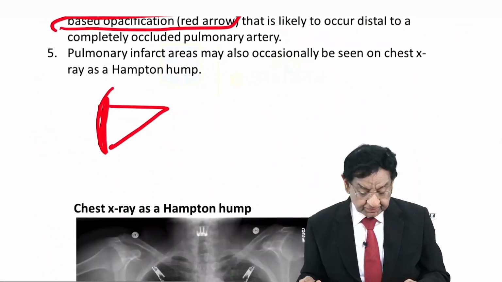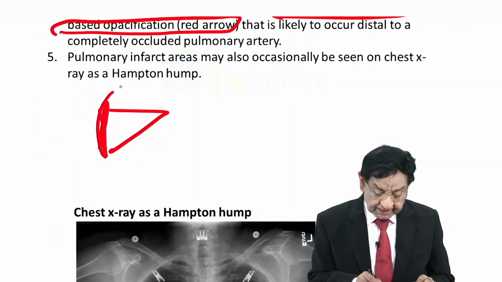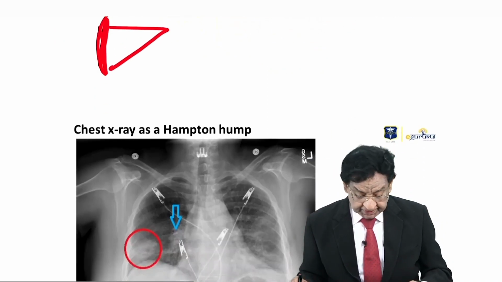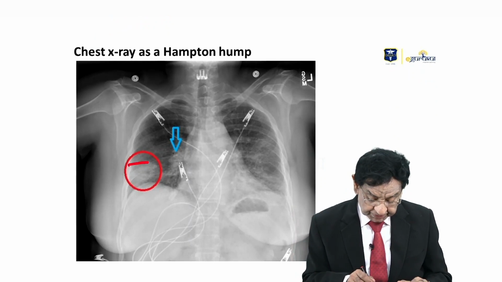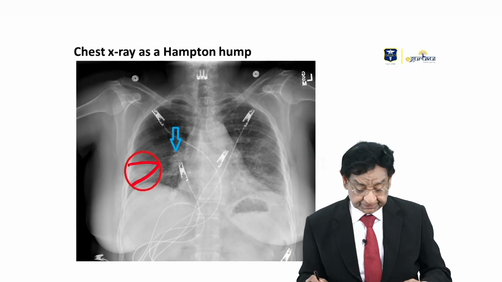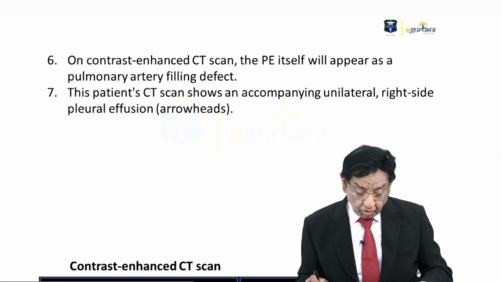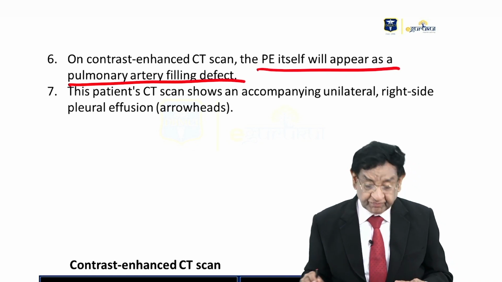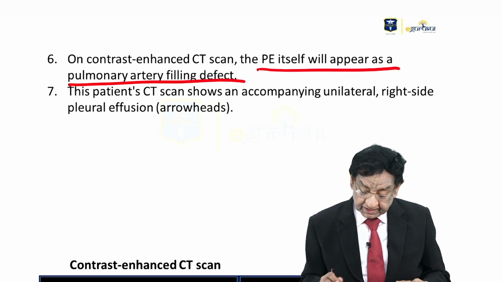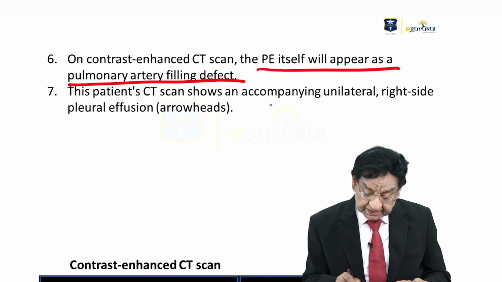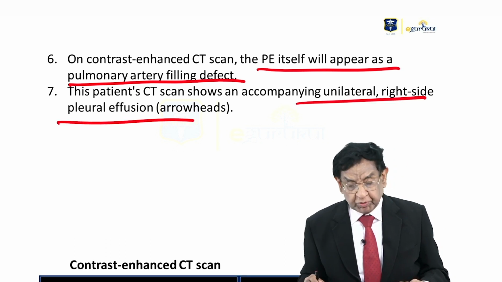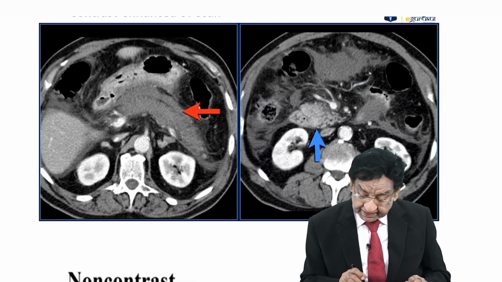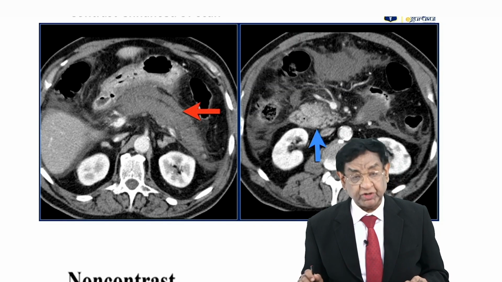With this background, we can see it as a Hampton hump. The infarct area can also be seen in chest X-ray as a Hampton hump. You can see this is the Hampton hump in chest X-ray. On contrast CT scan, the pulmonary embolism itself will appear as a pulmonary arterial filling defect. In the CT, it also shows pleural effusion. This is the typical finding, and we are getting some amount of effusion also.